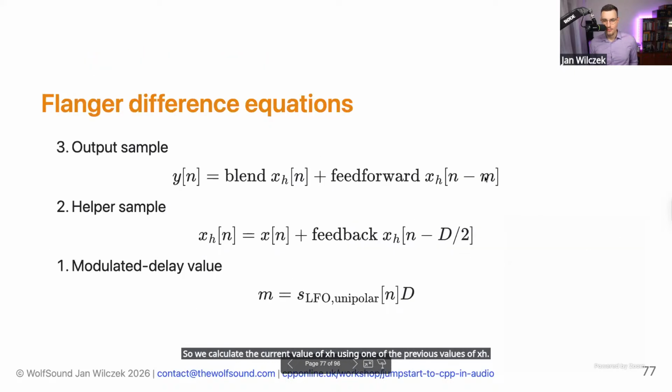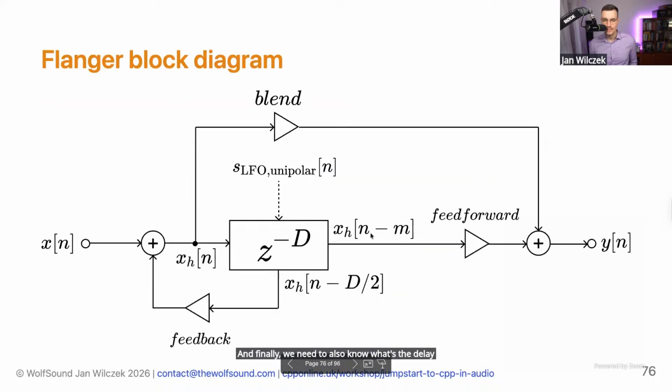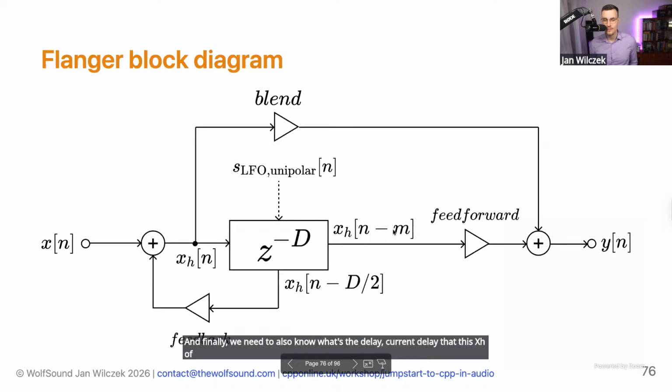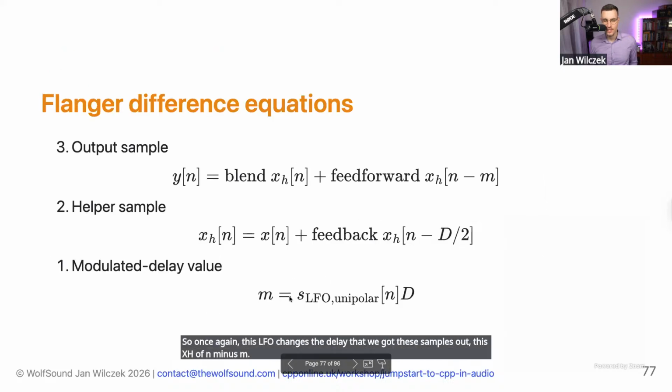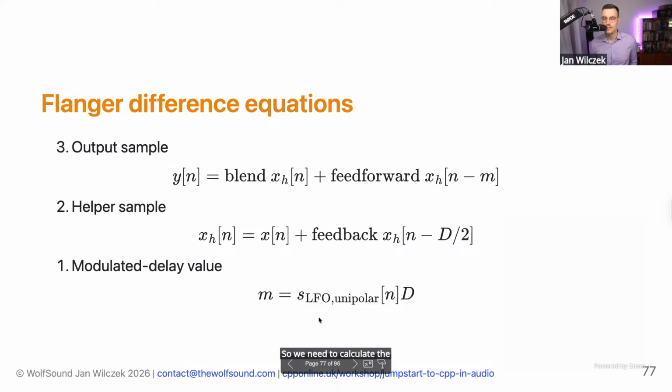And finally, we need to also know what's the current delay that this xh of n minus m is delayed by. So once again, this LFO changes the delay that we get these samples out, this xh of n minus m. So we need to calculate the delay value for the current sample. And note that I wrote here 3, 2, 1. That's how we derive these difference equations.